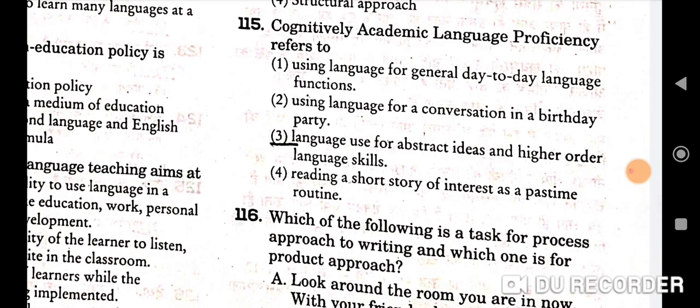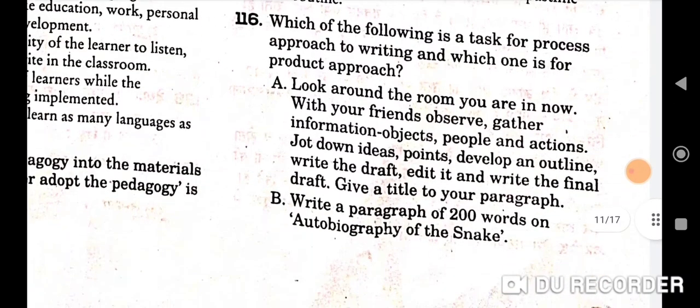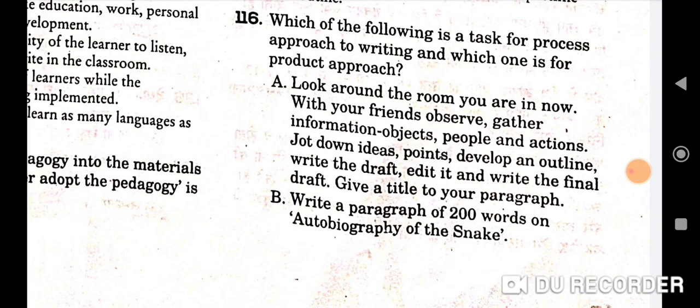Cognitively academic language proficiency refers to the language used for abstract ideas and higher order language skills. Third is the correct option. Next question is, which of the following is a task for process approach to writing and which one is used for product approach?